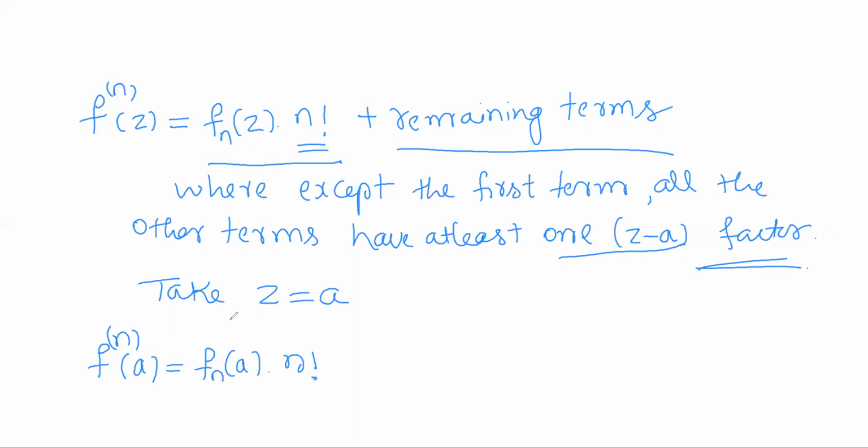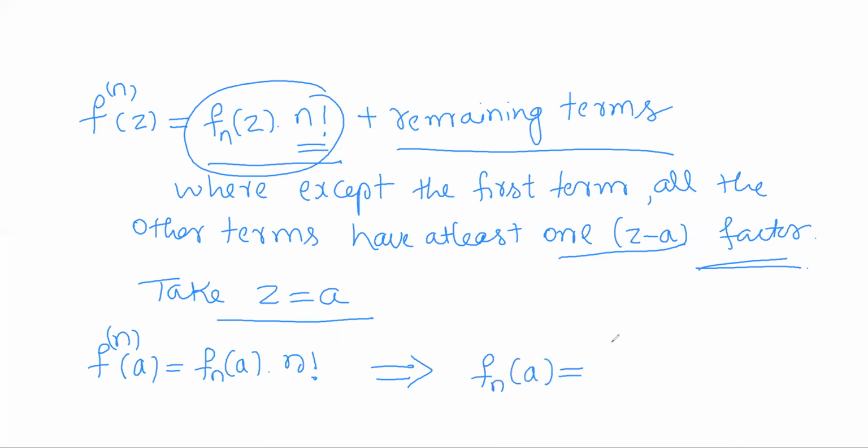That means at z is equal to a, all the terms except the first term will vanish. Only the first term will remain. So this gives us fn of a is nothing but the nth derivative of f at a divided by n factorial. Here n is any natural number.